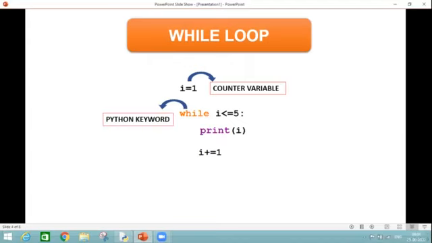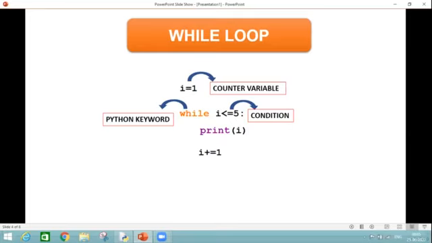Next statement is saying while i is less than equal to 5, and it is ending with a colon sign. So here while is a Python keyword and i less than equal to 5 is a condition on the basis of which you are going to decide whether you are entering into the loop or not. As I told you earlier, while loop is an entry controlled loop. So if my value of i is 1, I am going to check the condition here that i is less than equal to 5, and the condition is true. So I will enter into my loop.